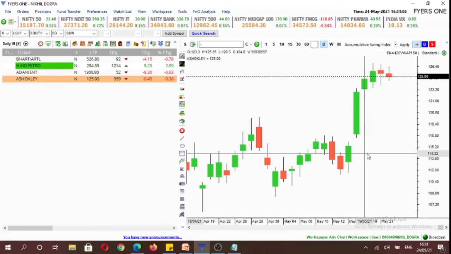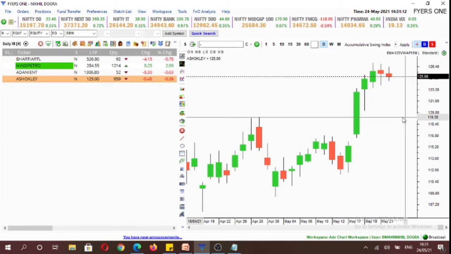I'll repeat again that this is a neutral stock watch list. So if either side of the range breaks, we'll look to establish a position in that direction.